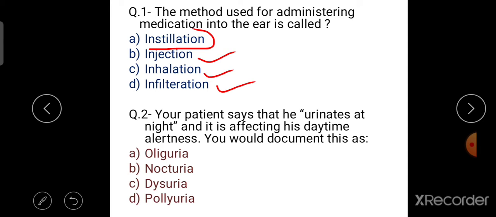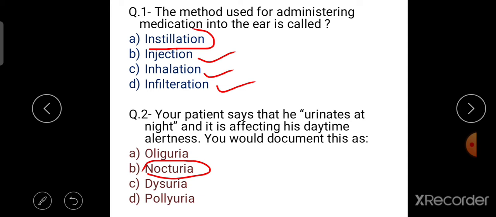Then next, question number 2. Your patient says that he urinates at night and it is affecting his daytime alertness. You would document this as: the options are oliguria, nocturia, dysuria and polyuria. So the right answer is nocturia. Option B is the right answer, nocturia.